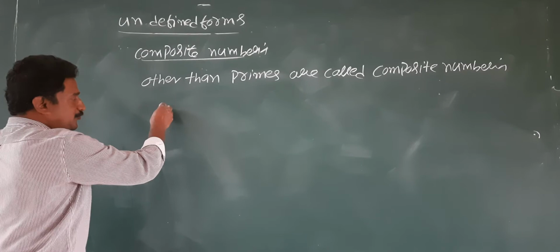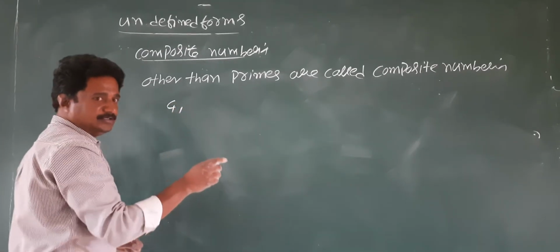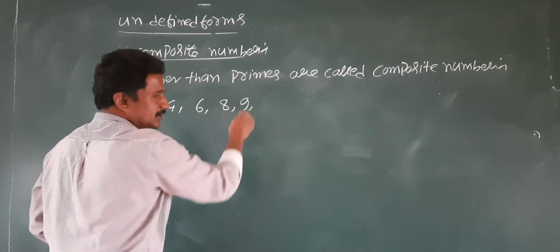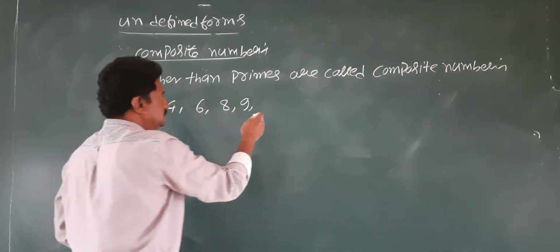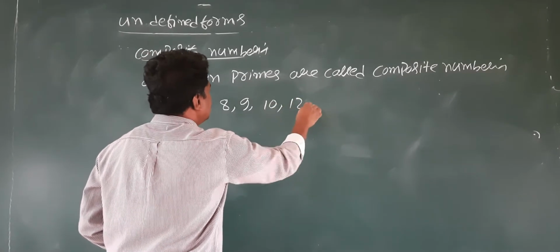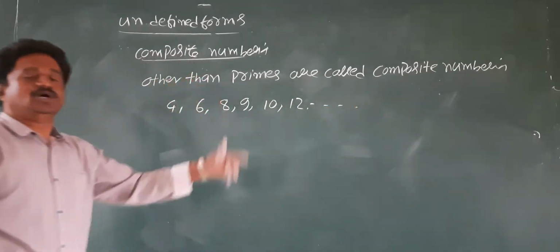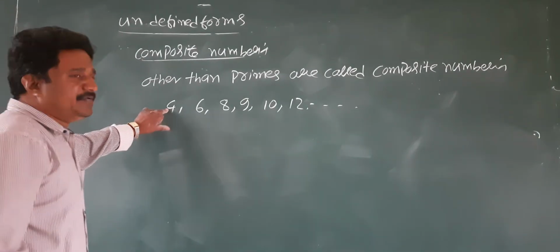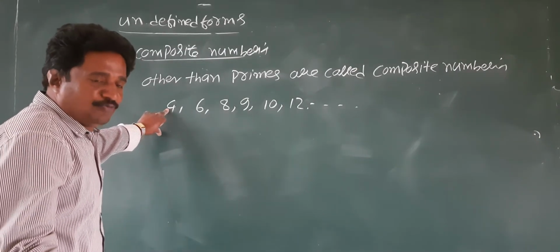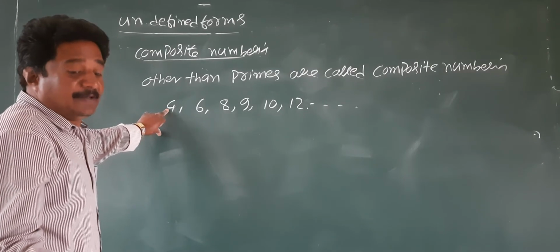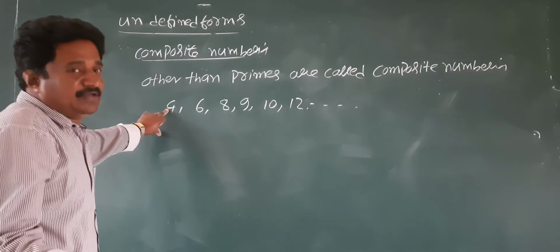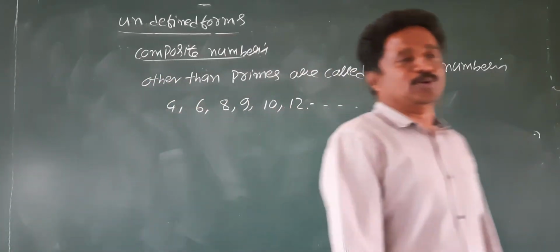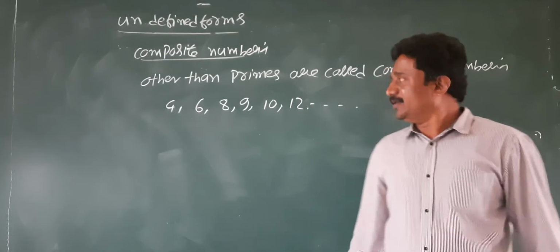Composite numbers are 4, 6, 8, 9, 10, 12, and so on. These numbers are called composite numbers. Look at this, students. Tell me the divisors of 4. 4 divides. Plus 1 divides. Minus 1 divides. In addition to that, we have another divisor also. It is 2. 2 divides 4.